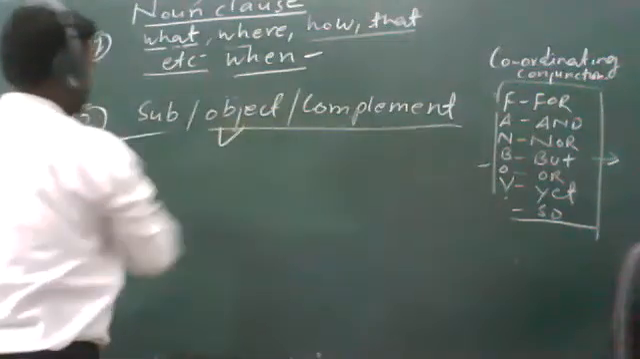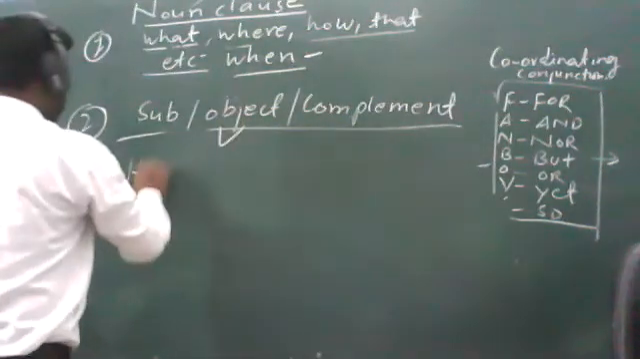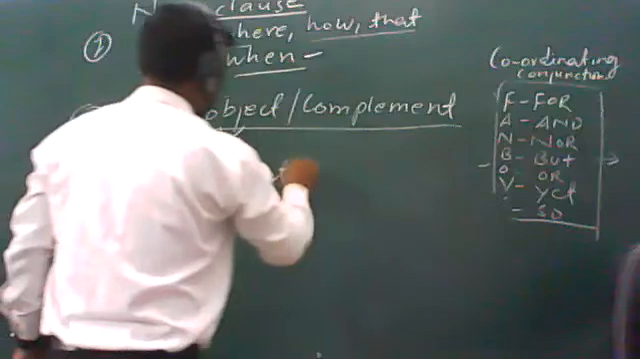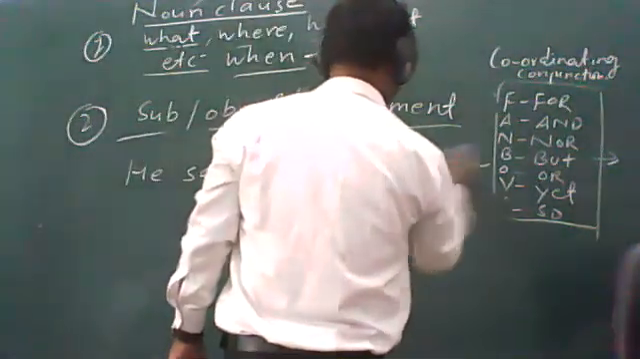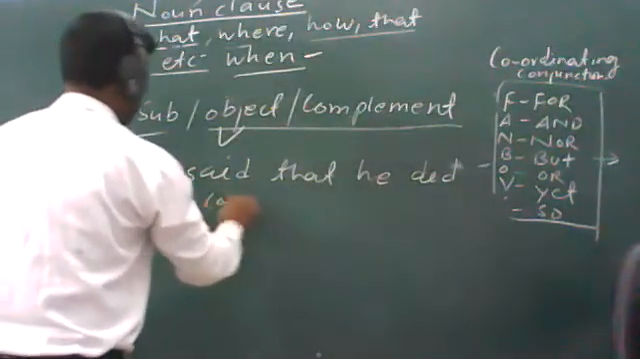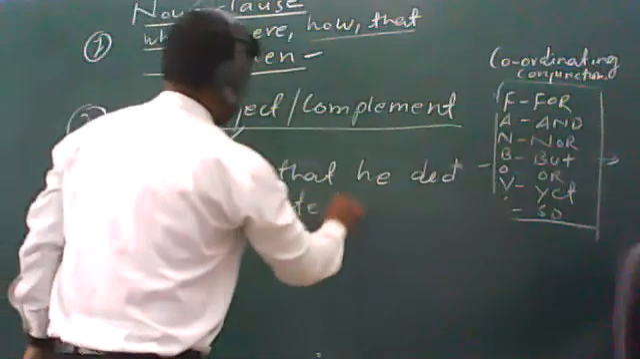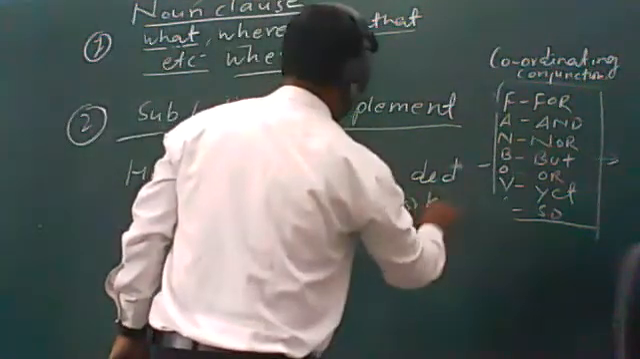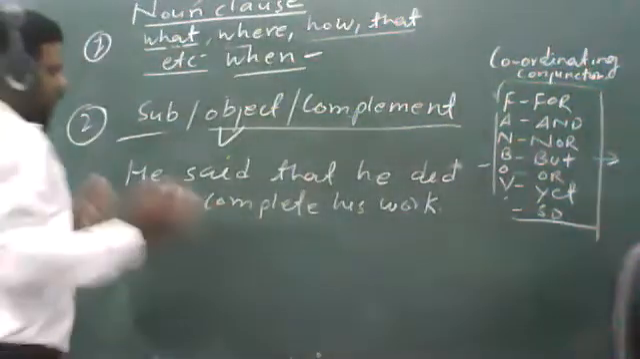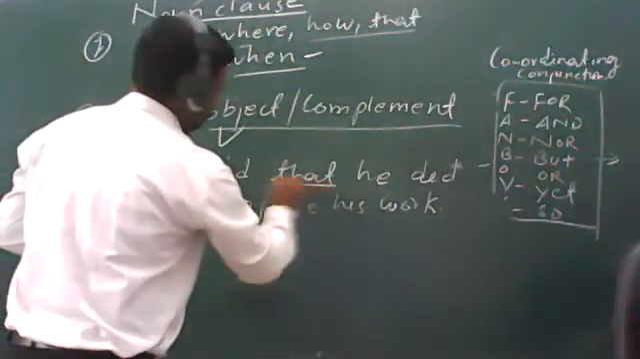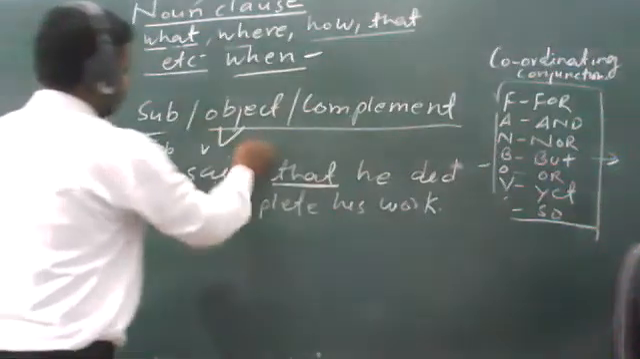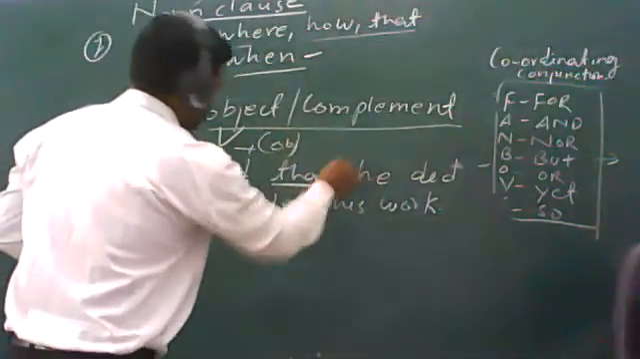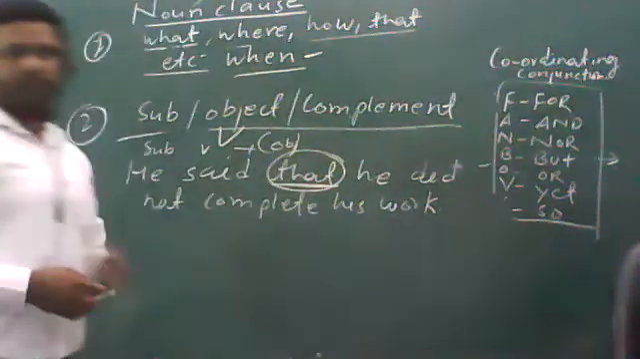It can also work as an object. Let's see one example of object. He said that he did not complete his work. Look at this example, students. Just try to see where the conjunction is. So that is the conjunction. And you know that after subject, verb comes, and after verb, object is used. So you can say that that conjunction has been used as an object.